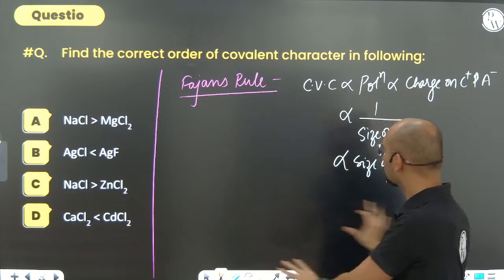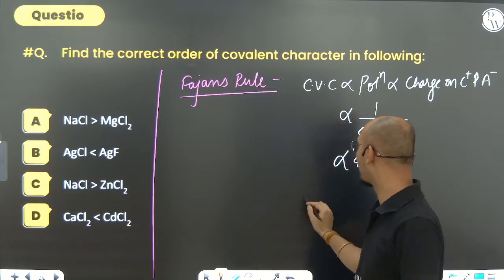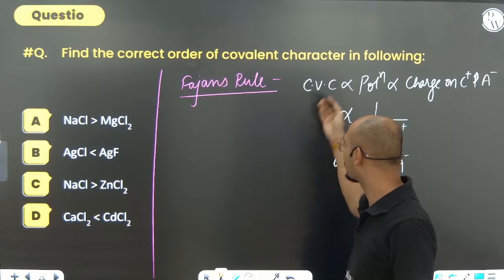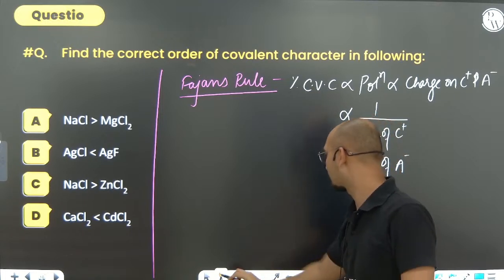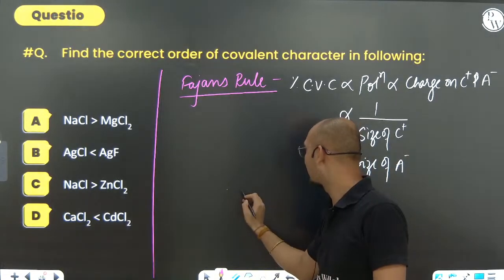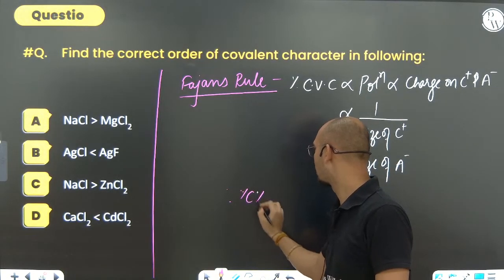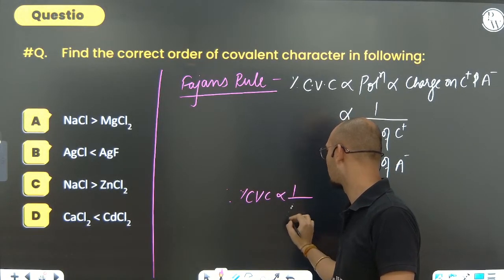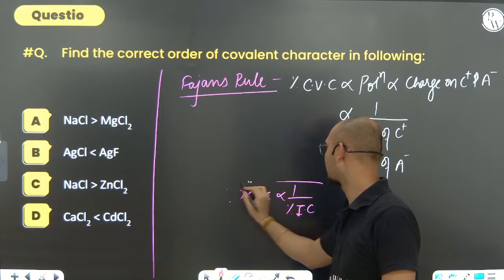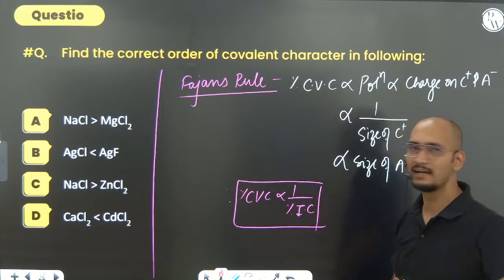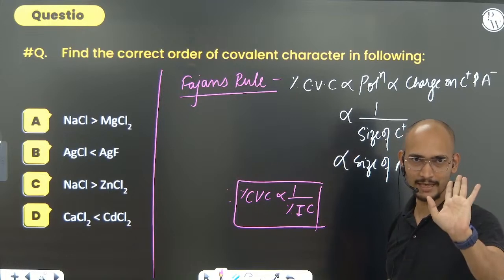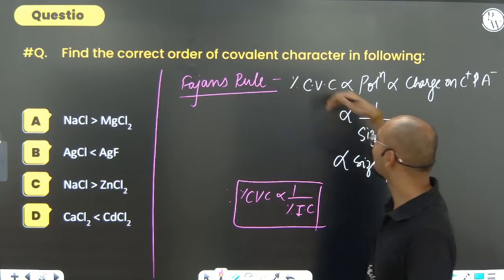On that basis, I'm writing these things down. We know that percentage covalent character is inversely proportional to percentage ionic character. So the more the covalent character, the lesser the ionic character, as a rule. So what is it asking for? It is asking for covalent character.